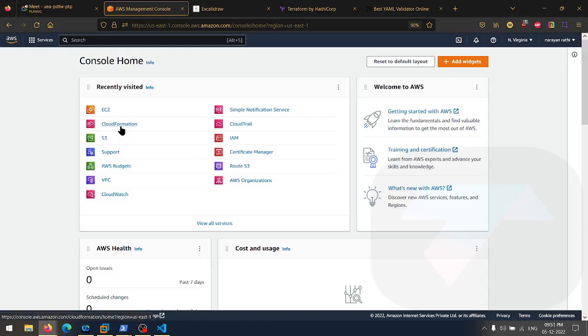Now, here we have the service of CloudFormation. You can search for it from here as well. Let's click on CloudFormation here.